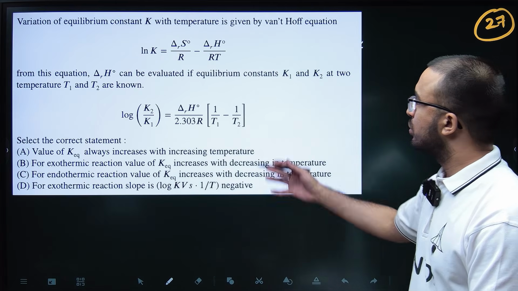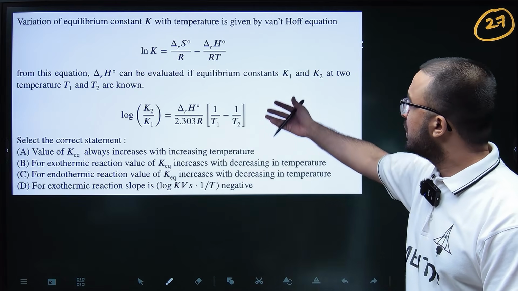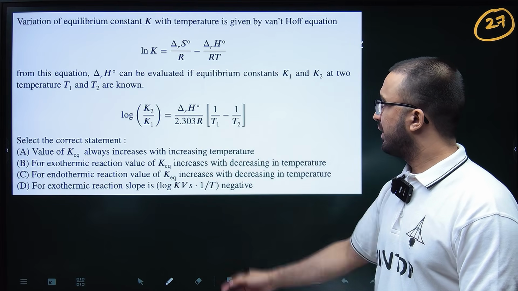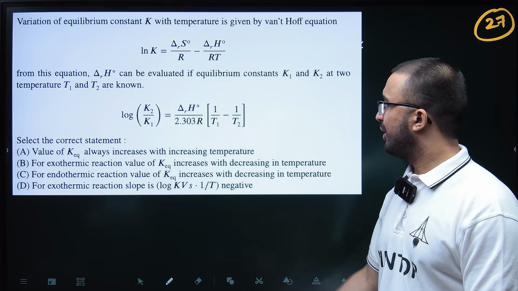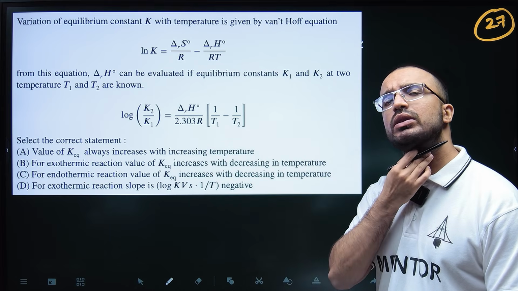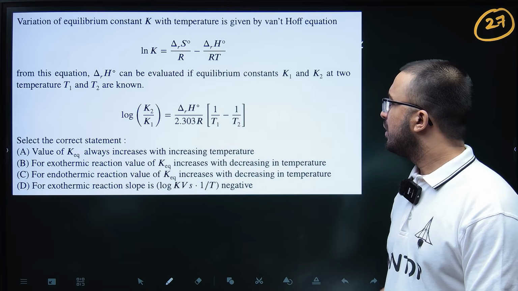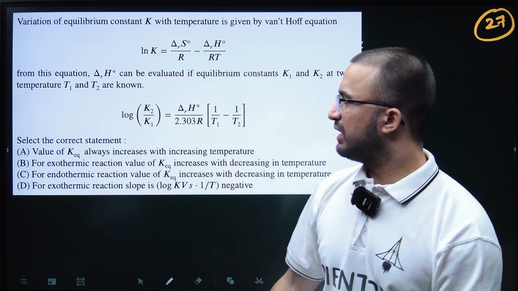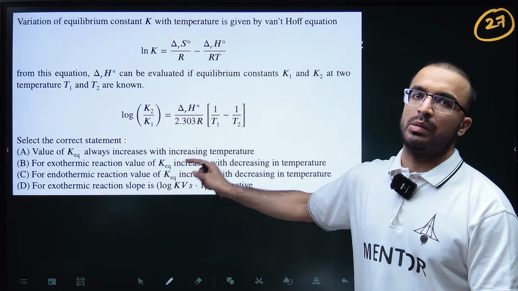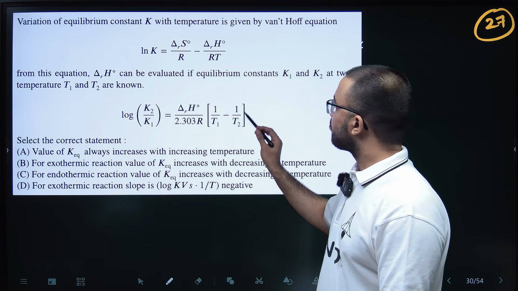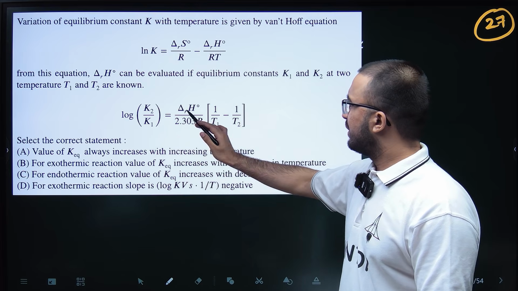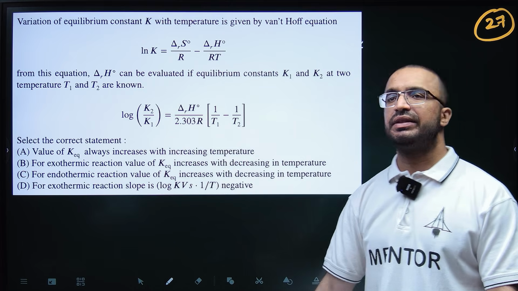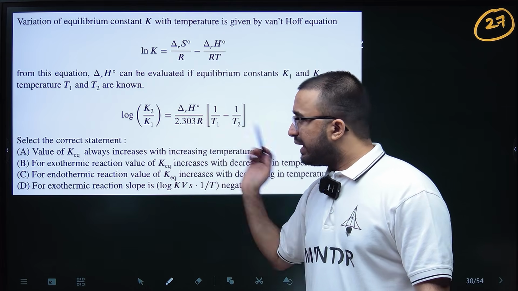Sure. So okay, then there is this equation given, log K2 by K1 equals delta H by 2.303 R, and so on. Van't Hoff equation, I think that is the name, right? Whatever the name is, this equation tells the variation of equilibrium constant with temperature. K1 and K2 are the equilibrium constants at two temperatures T1 and T2, and we have to select the correct option.